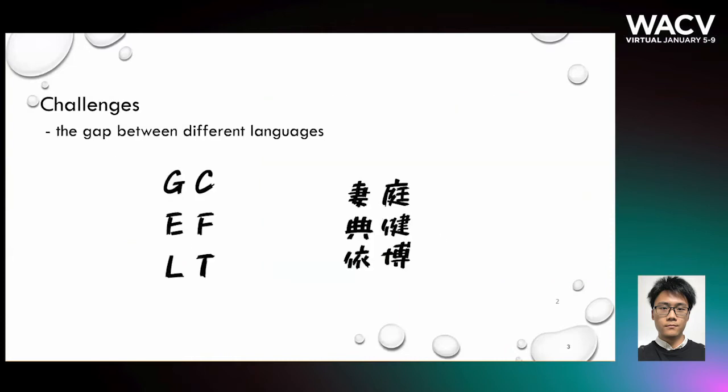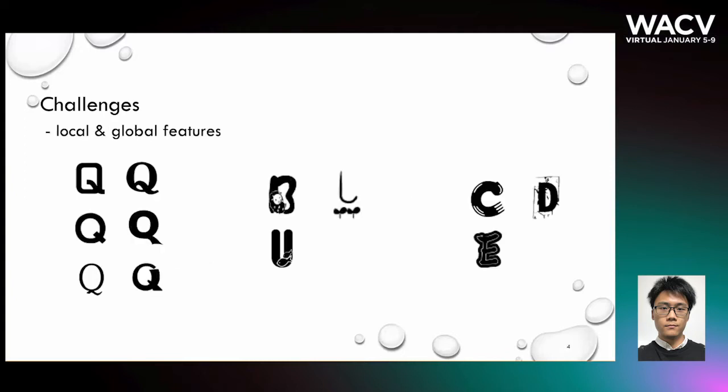However, the characters of different languages may be dramatically dissimilar. For example, some components of Chinese characters are complicated and do not appear in English letters. Furthermore, the style of font is very abstract and can have many forms of expression. For example, the fonts on the left side are characterized by thickness and strokes. The font in the middle has some local decorations, and the font on the right side has some global effects.